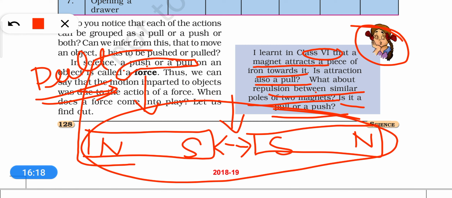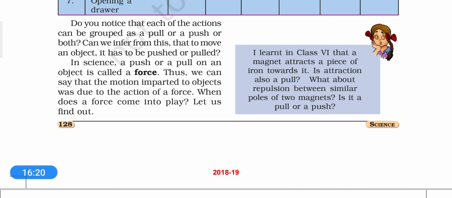So dear students, in this video we learned what is a force. We know when we do something, when we apply something, pull or push, we are applying force. And we know that the force comes into play when there is an interaction between the things. And we also know that a force can bring change in state of motion, that is, either it can bring something into motion or it may change the speed and direction of the motion.